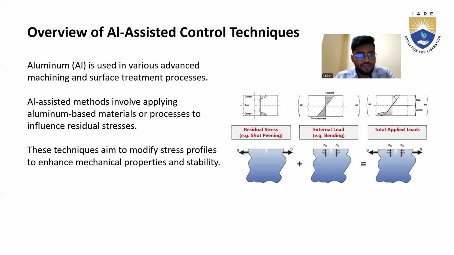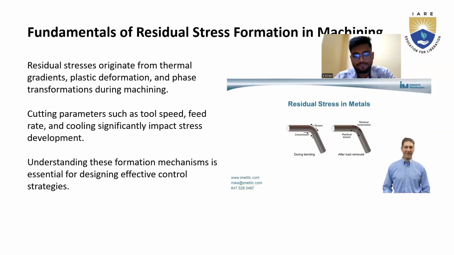Here, an overview of AI-assisted control techniques. Aluminum, Al, is used for various advanced machining and surface treatment processes. AI-assisted methods involve applying aluminum-based material or process to influence residual stresses. These techniques aim to modify stress profiles to enhance mechanical properties and stability.